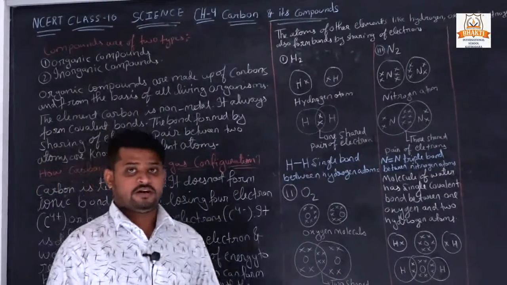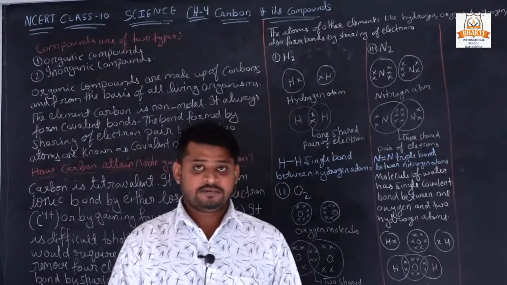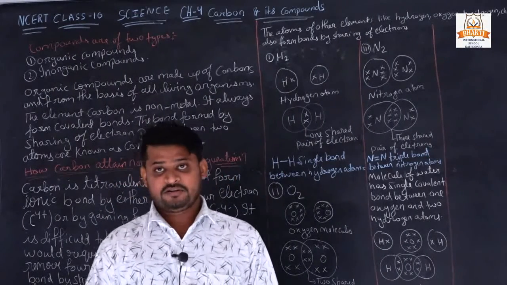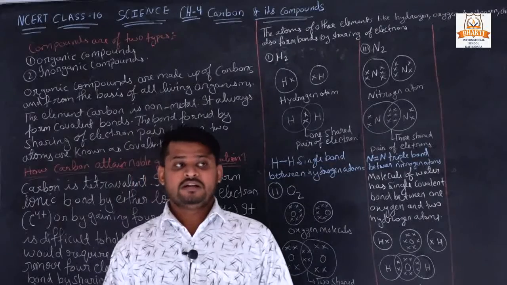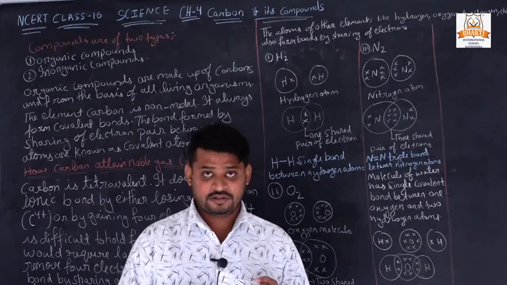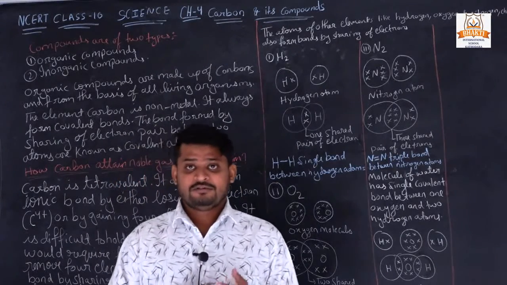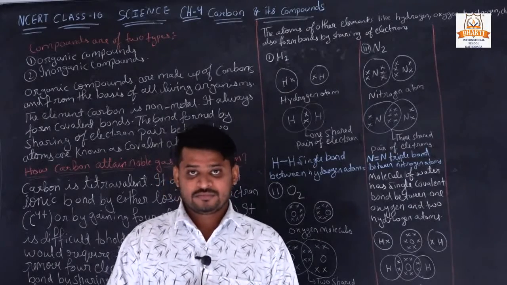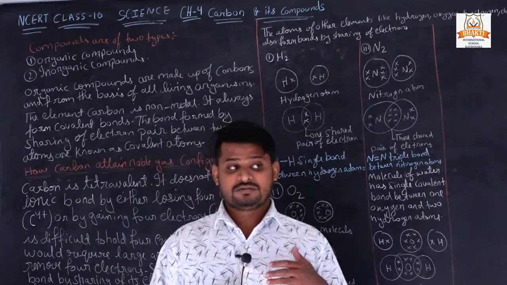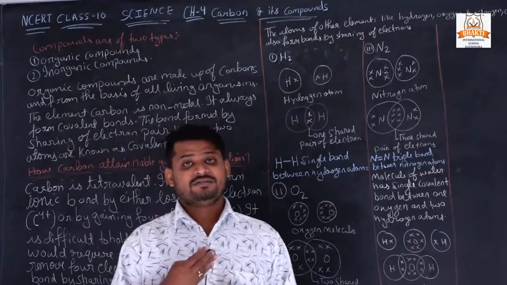Today we are going to start our new chapter, NCERT class 10 science chapter number 4, carbon and its compounds. It is a very important topic because in almost all compounds, carbon is used very effectively. So we have to know the nature of carbon and its compounds. Why? Because carbon has a unique nature. Because of its configuration, carbon will lose 4 electrons and gain 4 electrons. That's why carbon has a unique property.